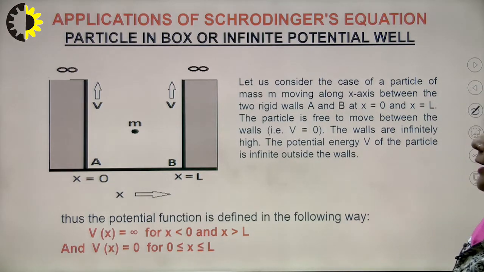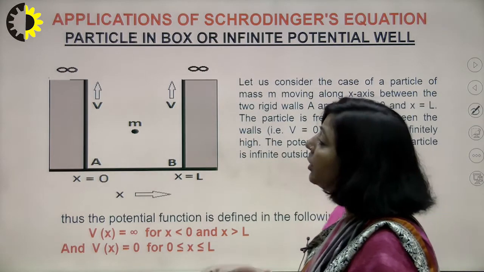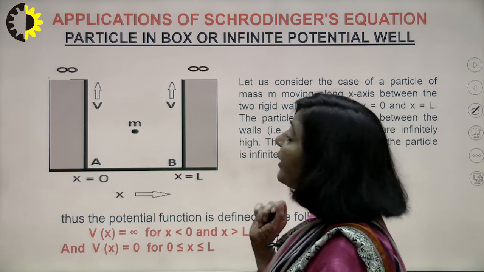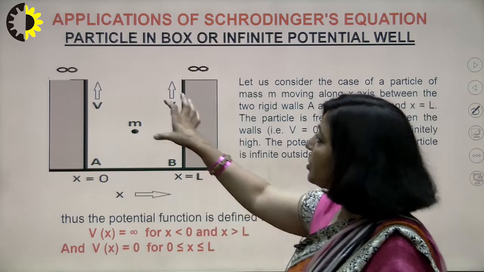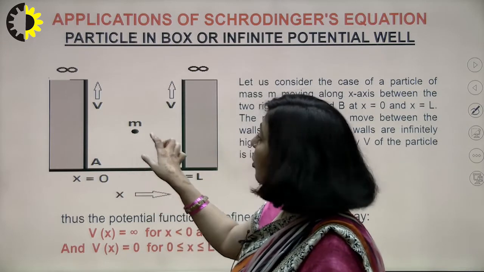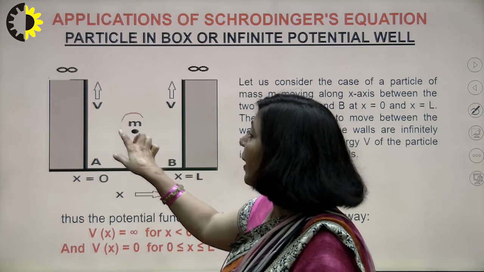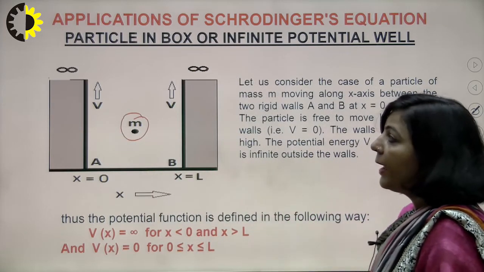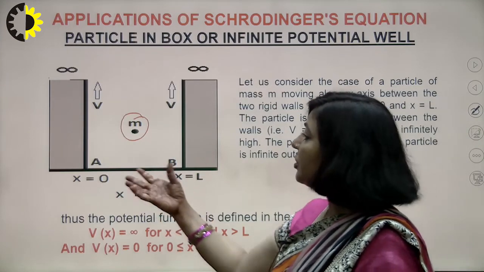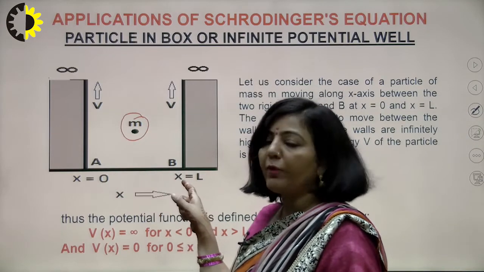So first we will try to understand what is the actual case here. You are having an infinite potential well, or you can say you are having a box here. Inside this box a particle is trapped, and the mass of that particle is m, and L is the width of that box.